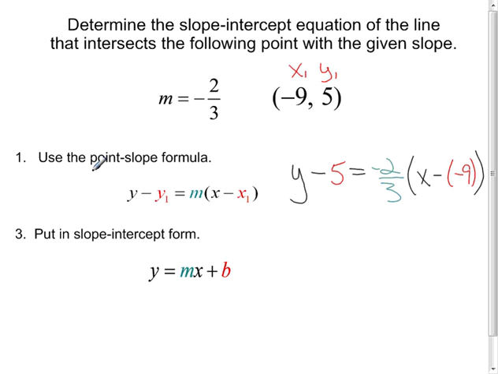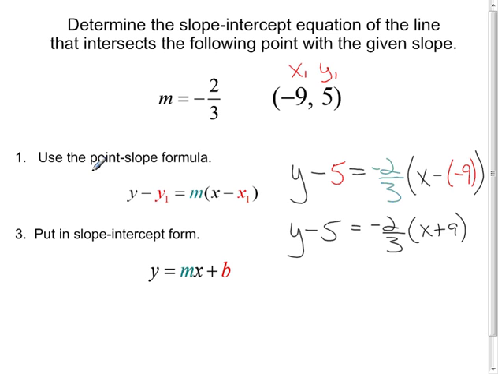Okay, so from there we're going to move this into slope-intercept form. We see in this equation y is not by itself, so we're going to have to do some manipulation of the equation here. We notice we don't have any quantity symbol on the right side, so we're going to have to do some manipulation to remove that through distribution. And the first thing I want to attack, though, is this double sign. By organizing my writing and just addressing that simple issue, I would do that on both sides if it appeared on both sides, but this double sign is only appearing on the right, so I'm just going to eliminate that by going y minus 5 equals negative 2/3 times the quantity x plus 9.